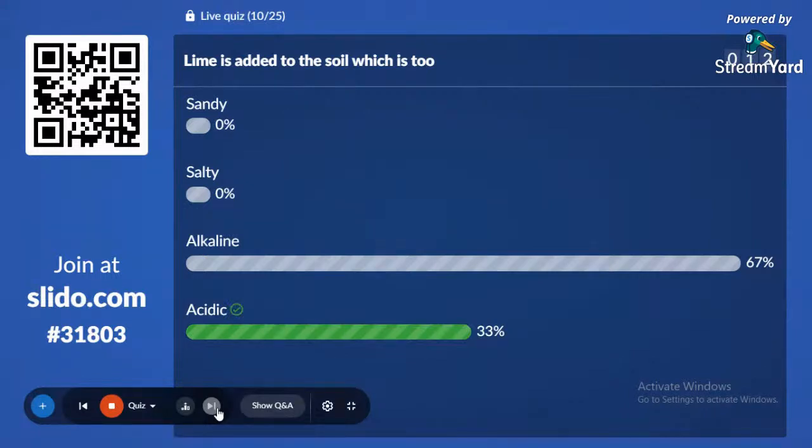Lime is added to the soil which is acidic, because lime is alkaline or basic in nature. In order to make it neutral, we are adding lime.